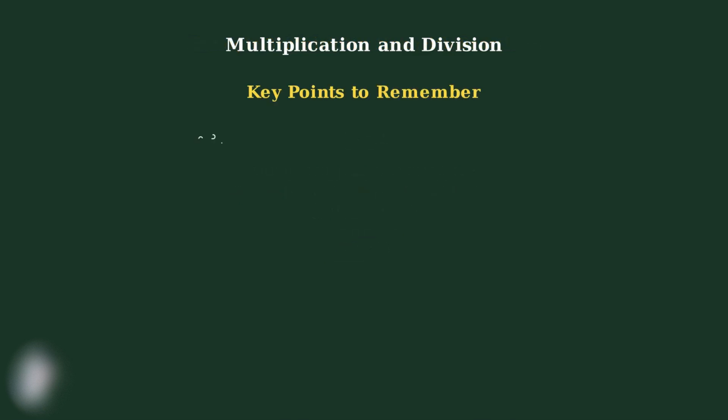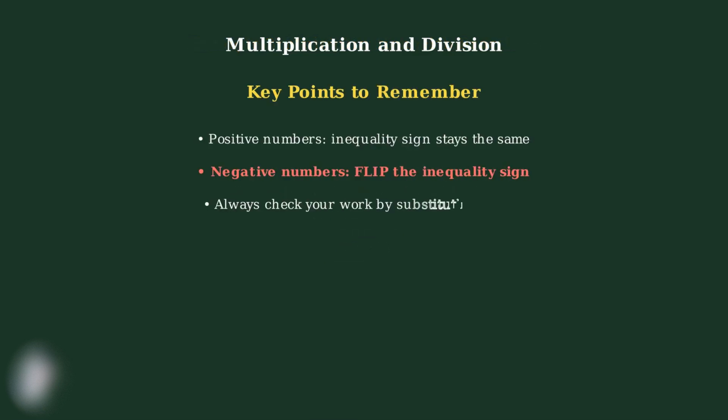Let's summarize the key points. When multiplying or dividing by positive numbers, the inequality sign stays the same. When multiplying or dividing by negative numbers, always flip the inequality sign. And remember to check your work by substituting values back into the original inequality.